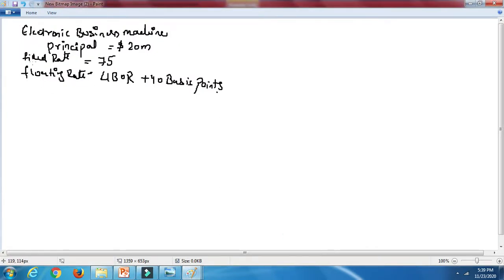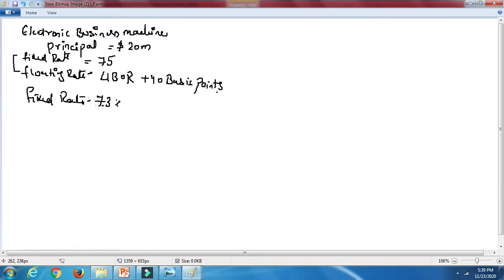Okay, this is just an option. It has either this or that, either a fixed rate or a floating rate. Whereas the fixed rate is nothing but 7.3%. Remember this.